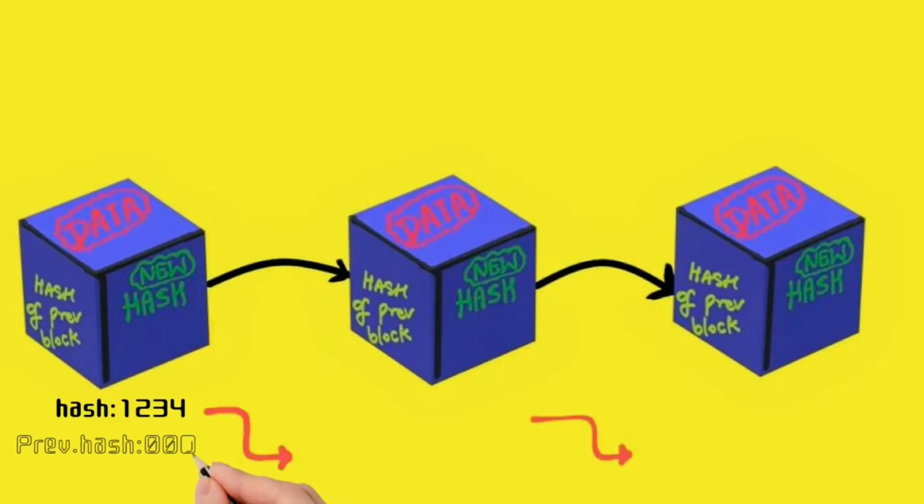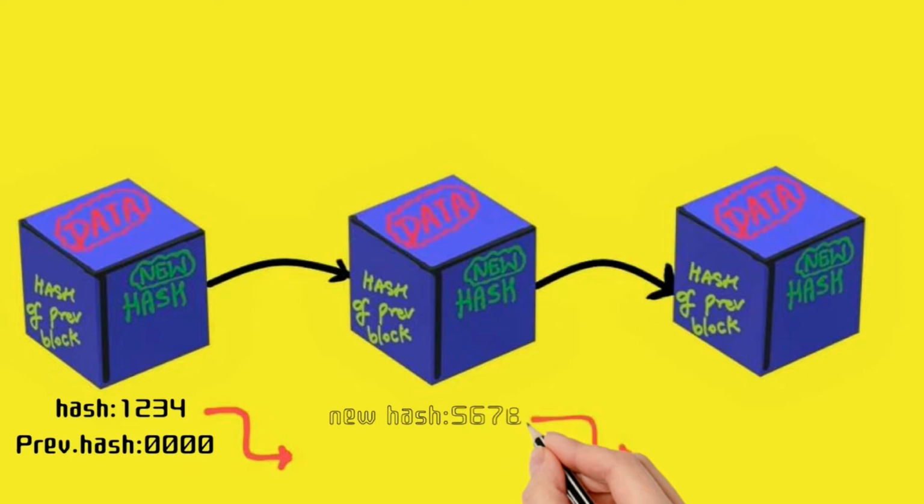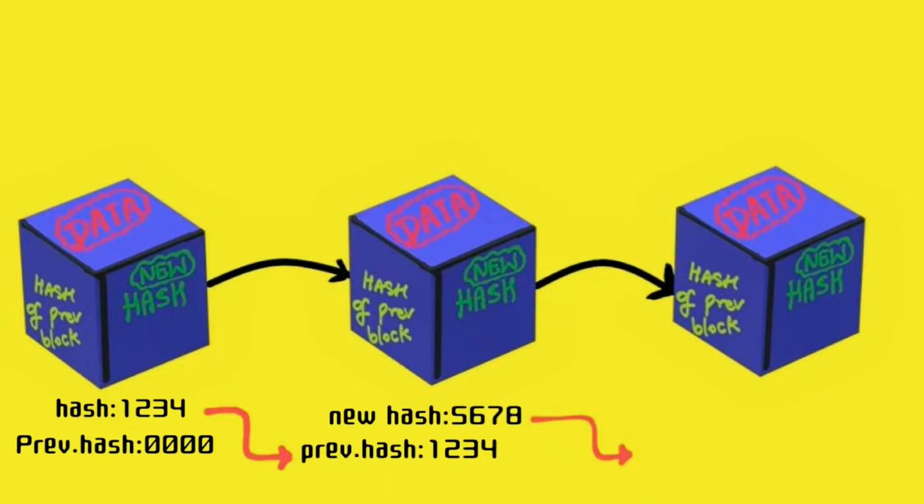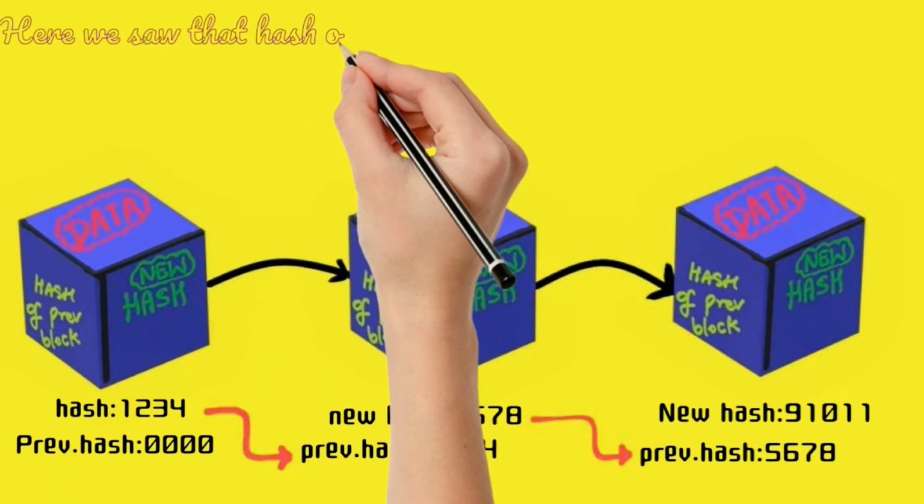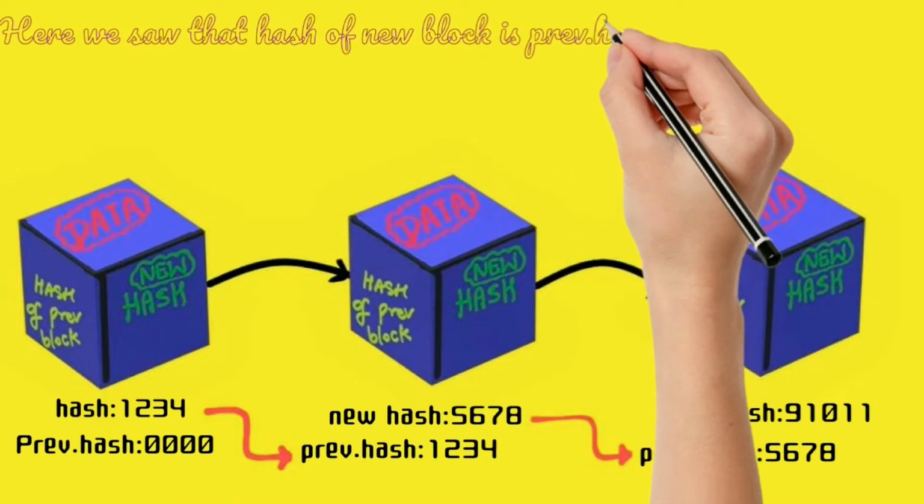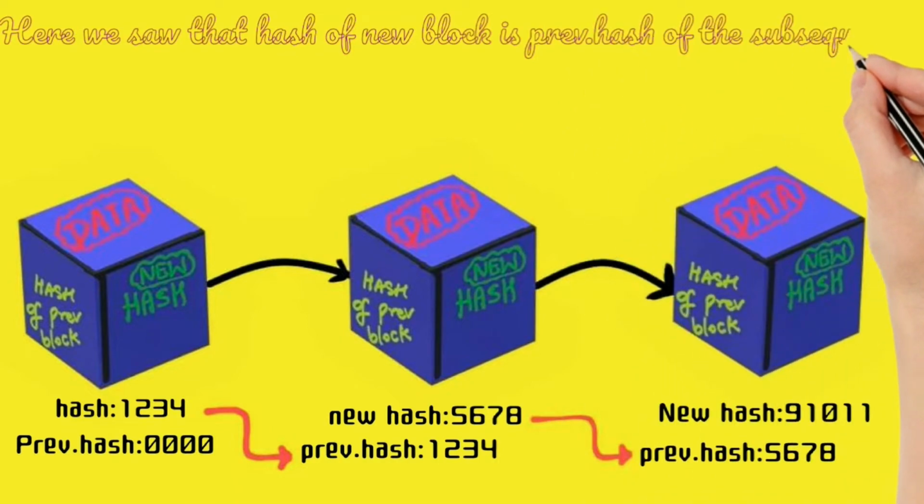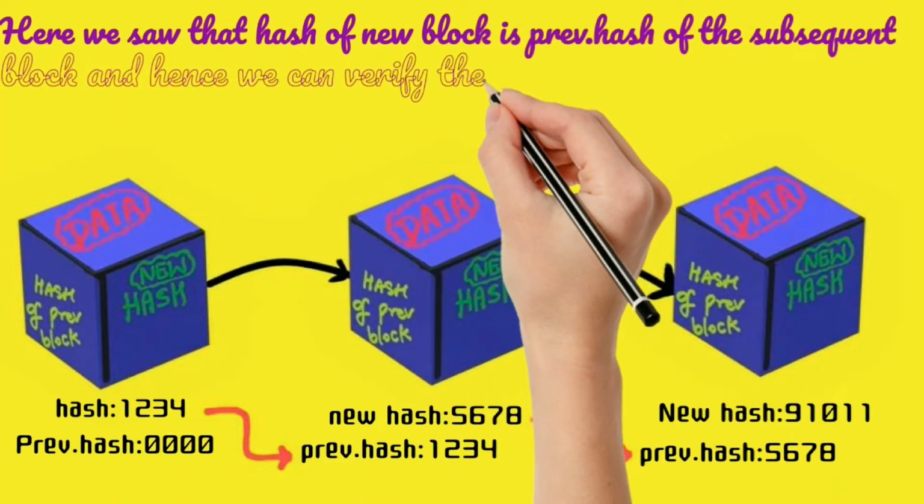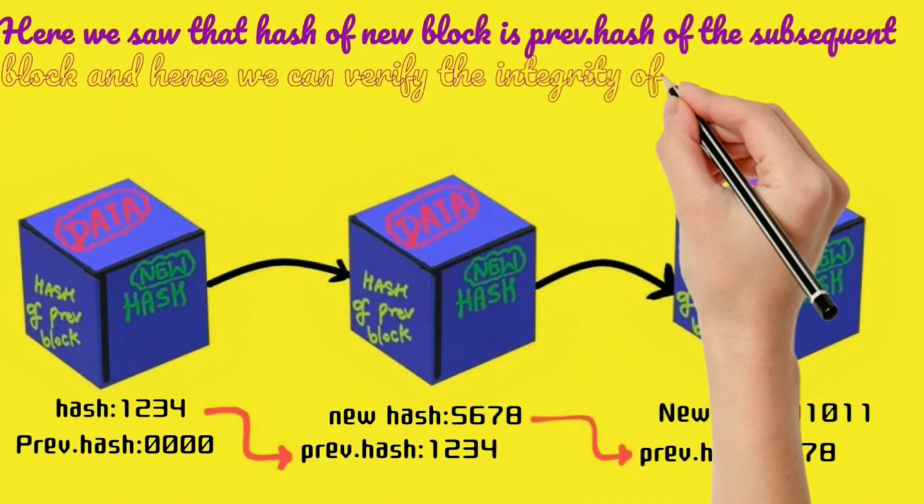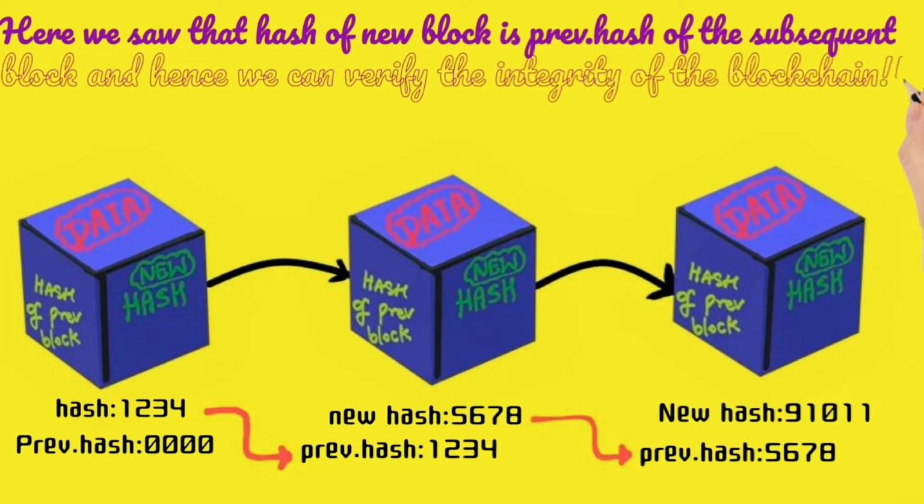This is because it is the very first block, and hence it cannot point towards any previous block. Now, the hash of block number 1 here is 1234, which is the previous hash of block number 2, and similarly, the new hash of block number 2 is the previous hash of block number 3, that is 5678, and this chain goes on. Here we saw that the hash of new block is the previous hash of the subsequent block, and hence we can verify the integrity of the blockchain.